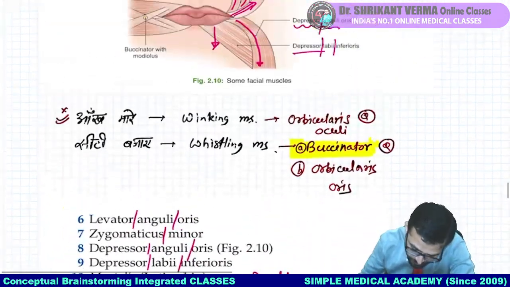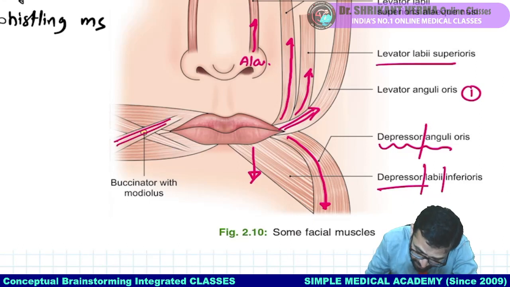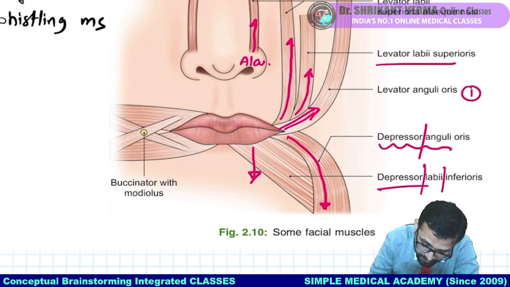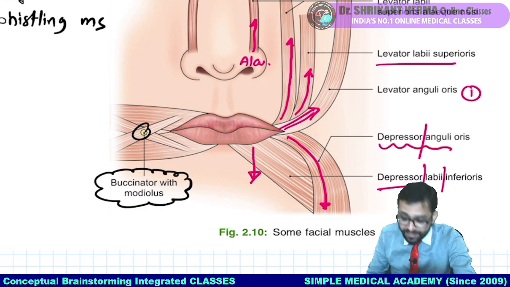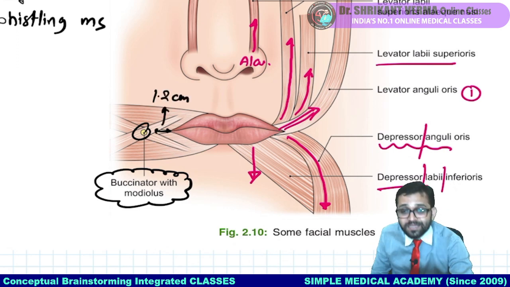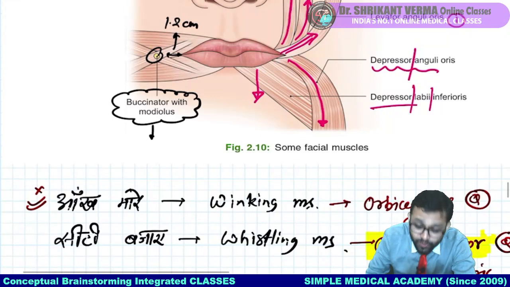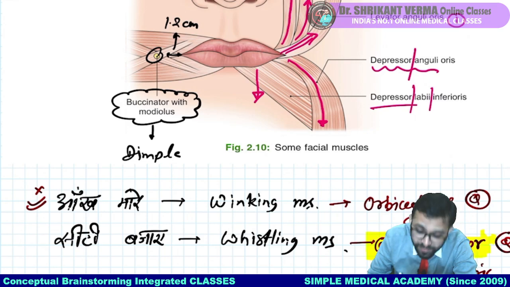Now see one more interesting point. Can you see the different muscles are getting inserted at a common point? This point is known as the modiolus. What you have to remember: 1.2 centimeter away from the corner of the mouth, a fibromuscular knot-like structure is formed due to the common attachment. This is known as the modiolus. In a few individuals, this modiolus is prominent and forms a dimple.